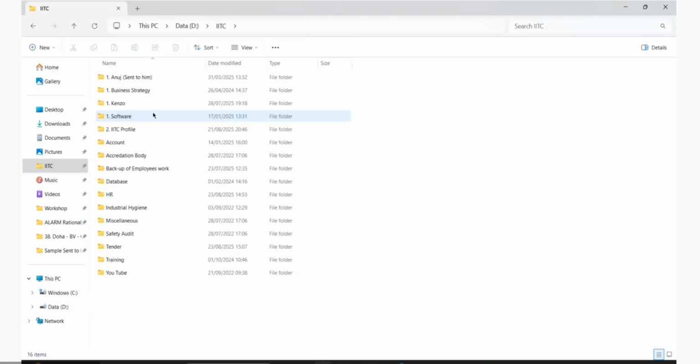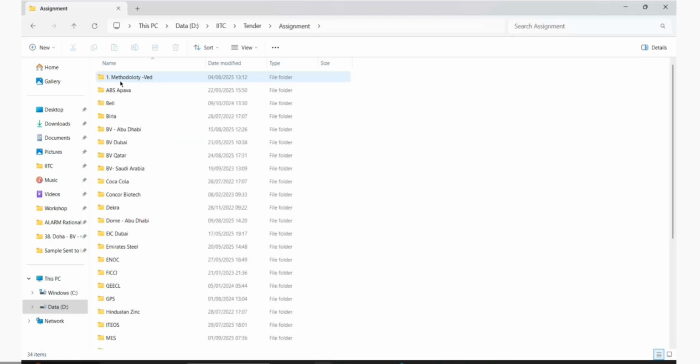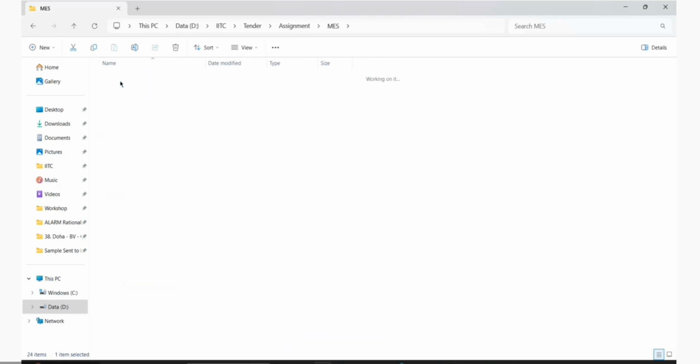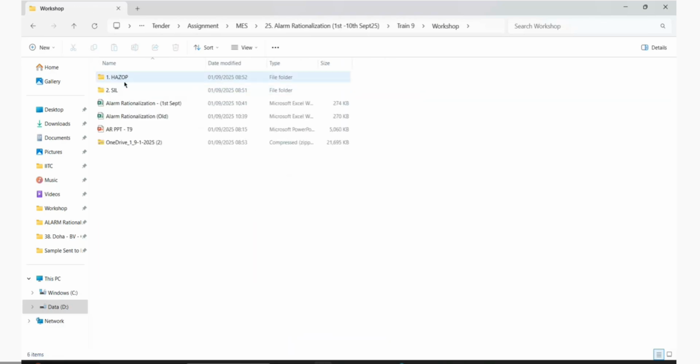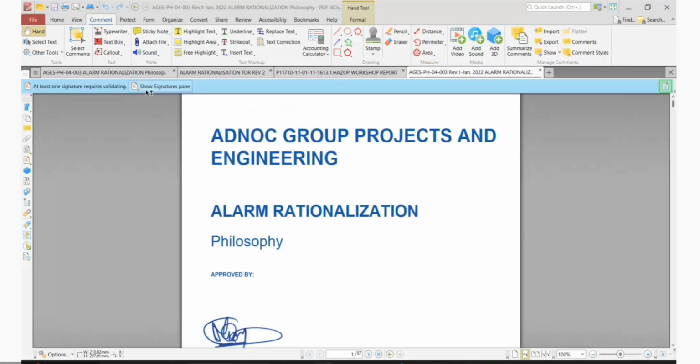Can you just see? We just need to see that particular line, whether there is an L there. Because if there's an L, it should also have been covered. This is a trend 9 workshop, HAZOP workshop report.